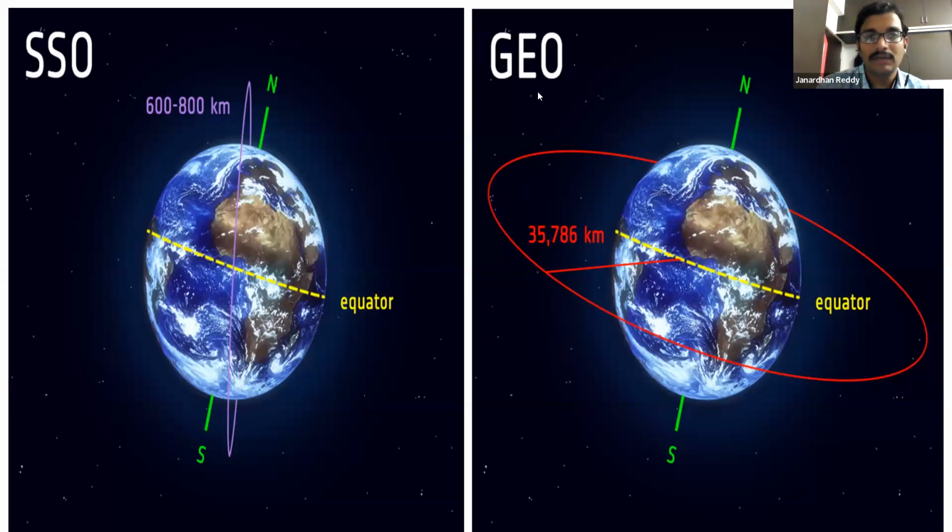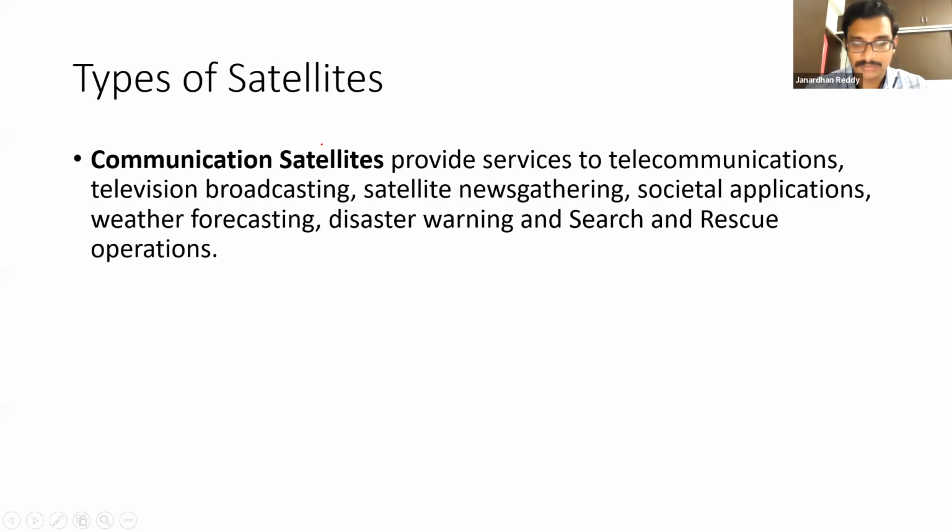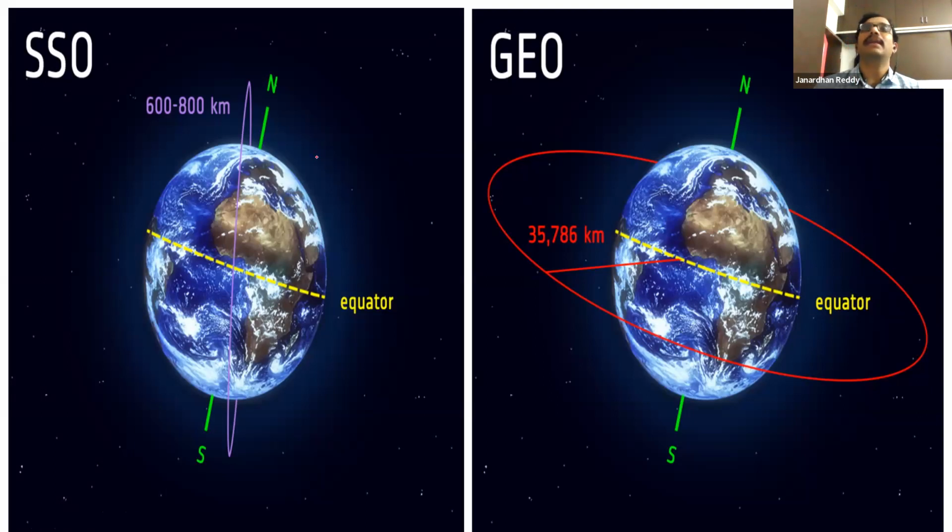If you see here, this is the broad classification which we are having. If the satellite is moving in this direction, pole to pole, this is the pole. Of course, there's a small bending here; forget about that inclination. If the satellite is moving in this direction from pole to pole, North Pole, South Pole, as it is moving from pole to pole, it is called a polar orbit. Some kind of distinction can be said.